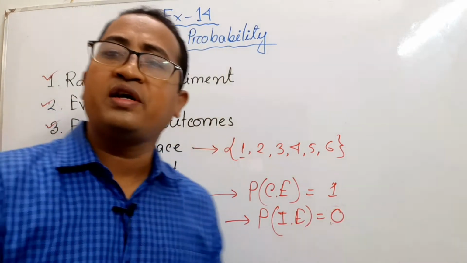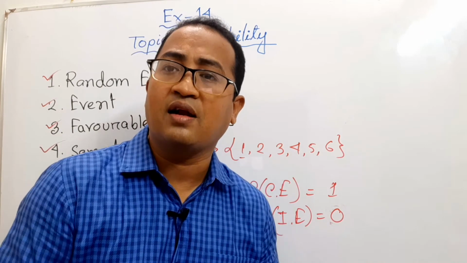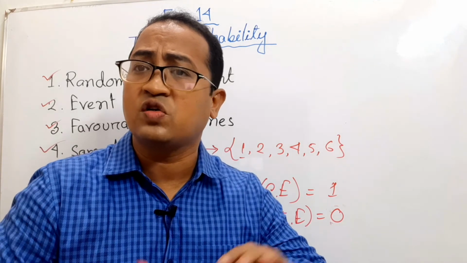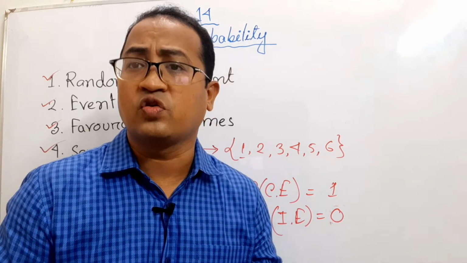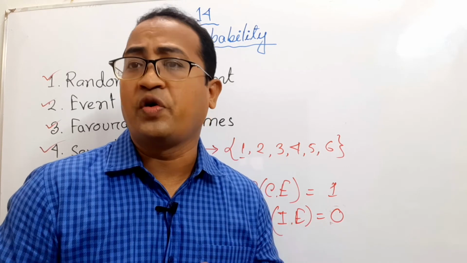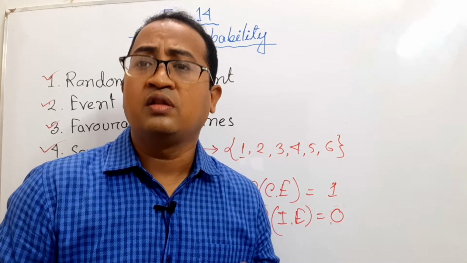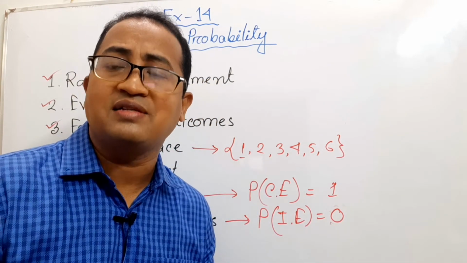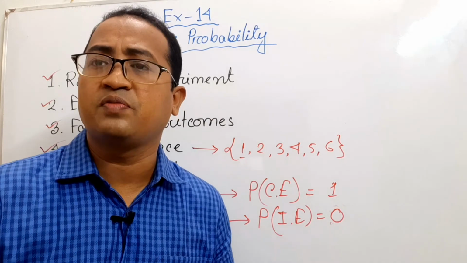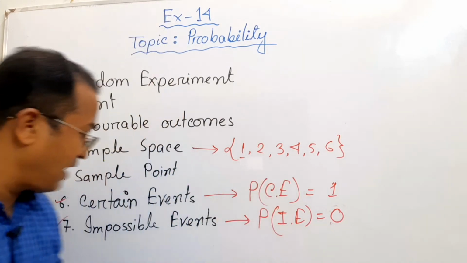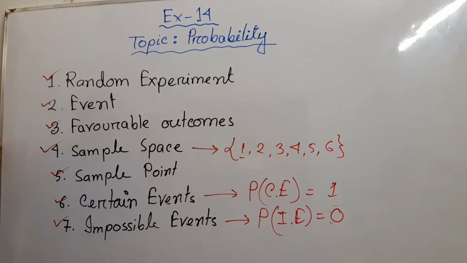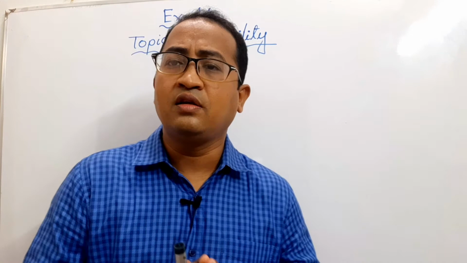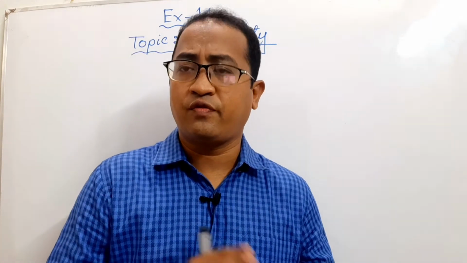Say you are throwing a dice and you want a number 7. Is it possible? No, this is not possible because there is no 7 on a dice. So you will not get 7 by throwing a dice. So here also the probability of getting 7 in a throw of a dice is 0. This is an impossible event. So this definition you must keep in your mind to solve the math of this chapter. Now I will show you the formula of probability.